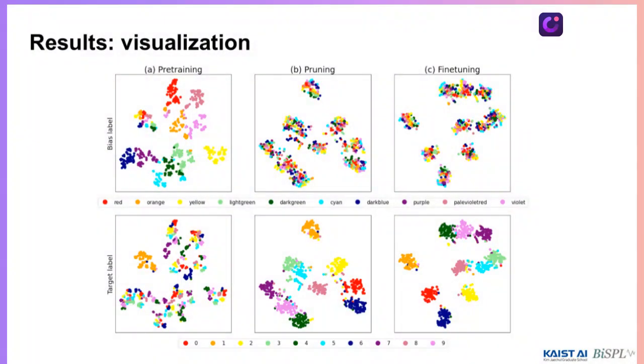And here, we visualize the latent representations before and after pruning. While the biased representations are aligned with the bias label, the pruned representations turn out to be well aligned with the target label, and the fine-tuning stage further improves the alignment.